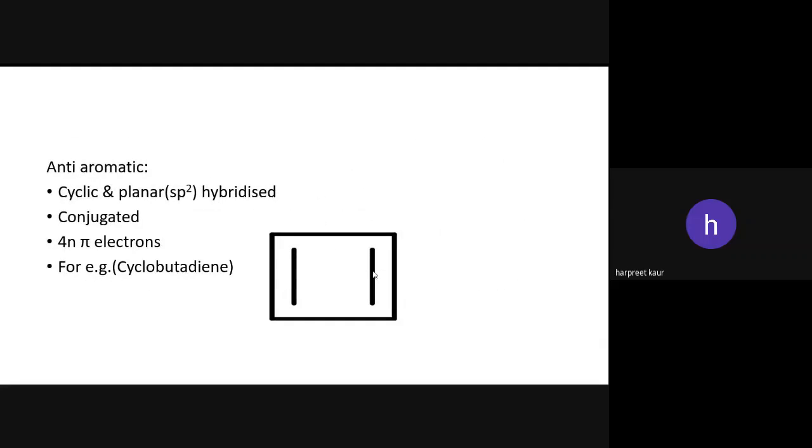Second one is anti-aromatic. Anti-aromatic में क्या होता है? In this, the compound is cyclic, planar, and in conjugation, but it has 4n pi electrons. इसमें 4n+2 पाई इलेक्ट्रॉन्स नहीं होते, उसमें 4n पाई इलेक्ट्रॉन्स होते हैं. उस कंपाउंड को हम कहते हैं कि वो एंटी-एरोमेटिक है. For example, cyclobutadiene. In this it is cyclic, it is planar, and it is in conjugation like pi sigma pi sigma pi sigma, but it contains 4n pi electrons. That's why they are known as anti-aromatic.